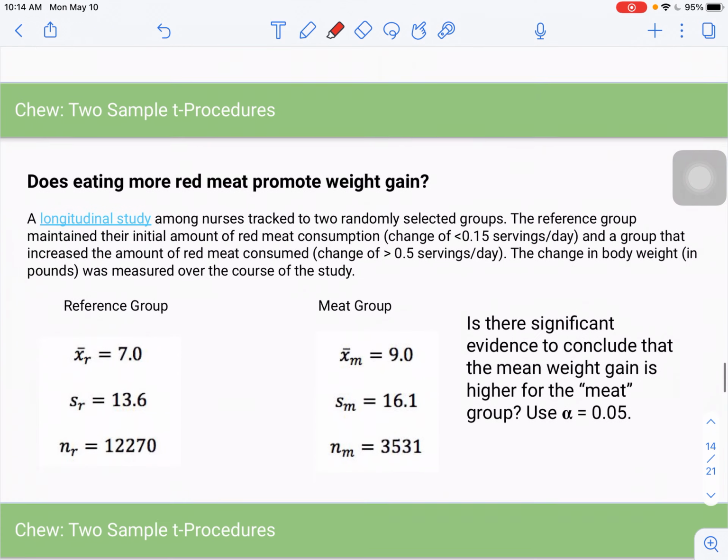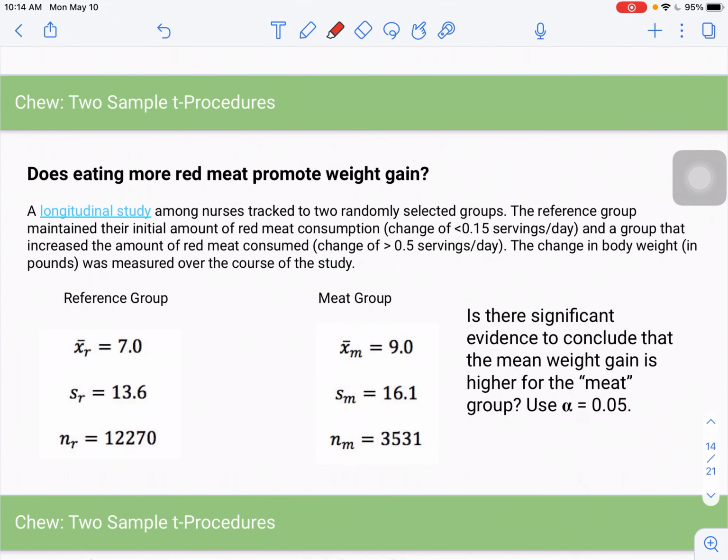All right, so I'm going to go through a problem with you now. Does eating more red meat promote weight gain? A longitudinal study among nurses tracked two randomly selected groups. The reference group maintained their initial amount of red meat consumption, so there was less than a 0.15 servings per day change, and a group that increased the amount of red meat consumed, a change of more than half a serving a day.